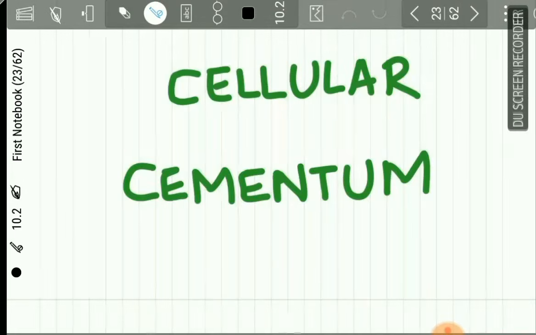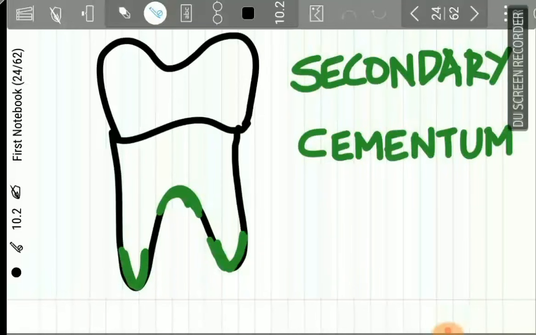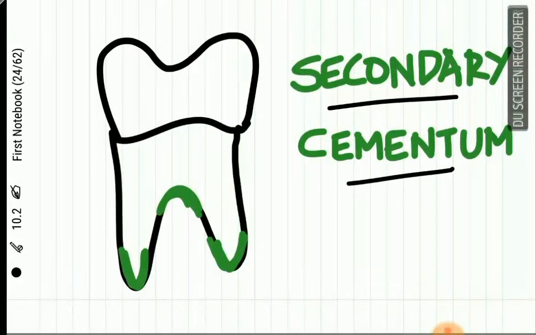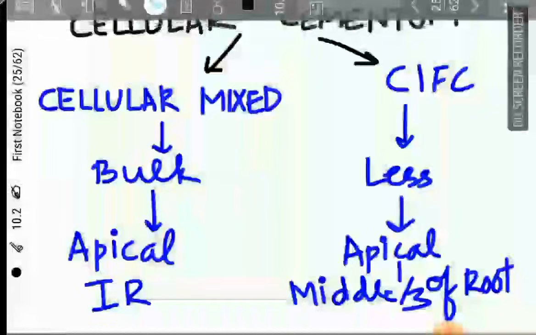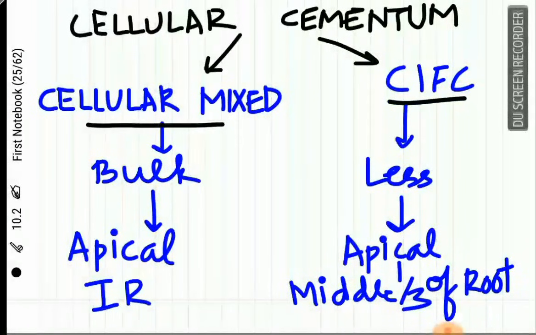Now, what is the cellular cementum? The cellular cementum is called secondary cementum because it is formed later, and it is mainly present in the apical 1/3 area of the root. This cellular cementum is of two types: cellular mixed fiber cementum and cellular intrinsic fiber cementum.